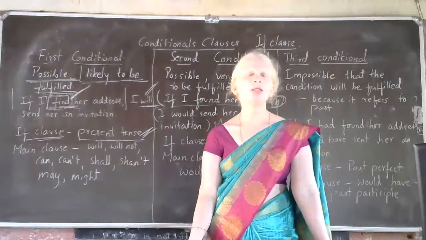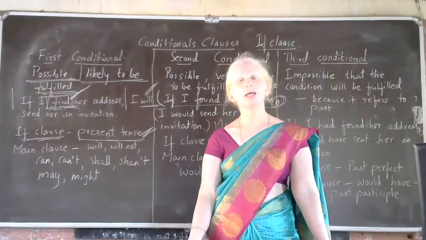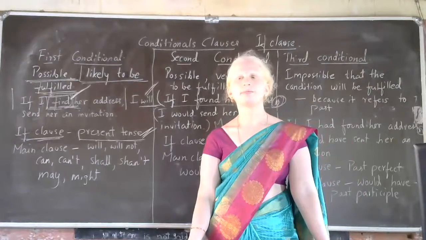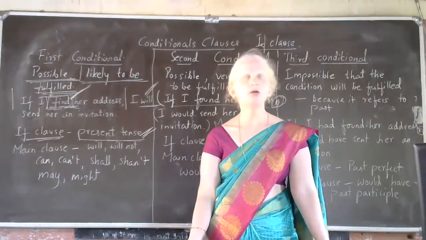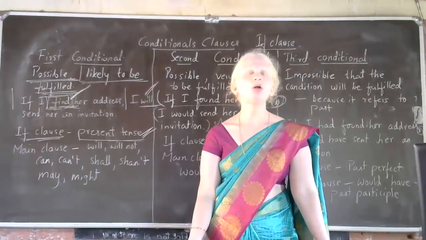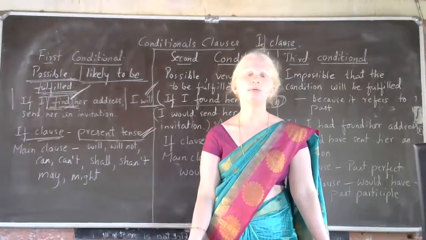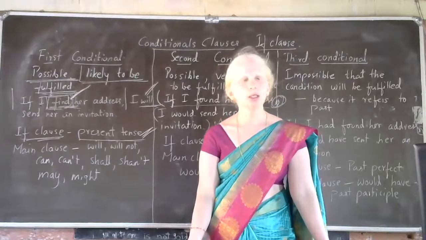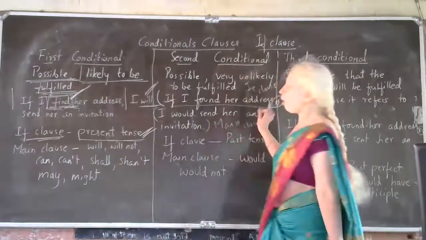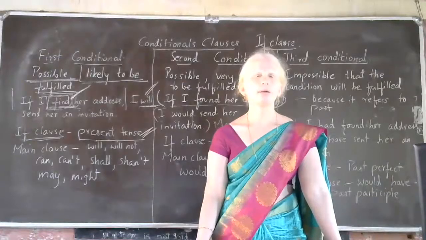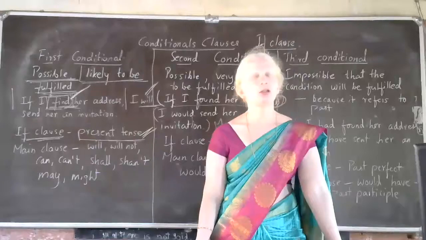In this sentence, how many clauses are there? 2. 2 clauses. Yes, you are right. Which are the two clauses? First one is if clause, nice. So first one is if clause and second one is main clause. Very nice. Thank you, Aditya.